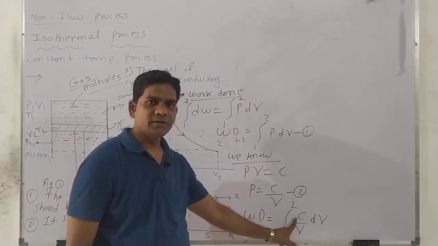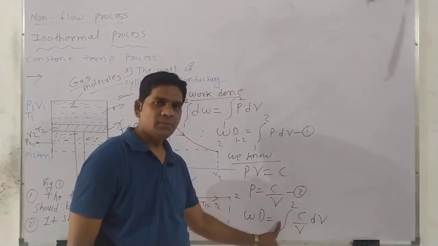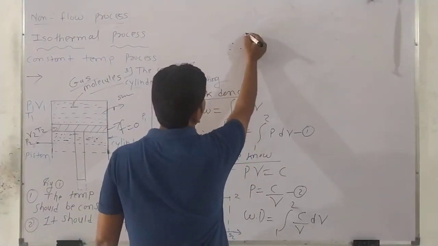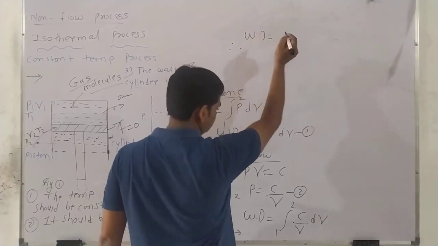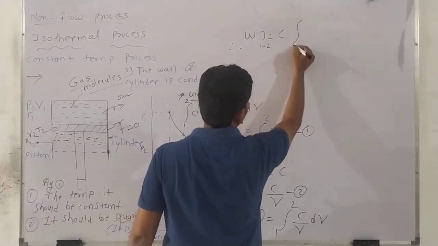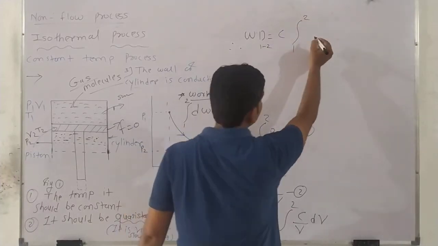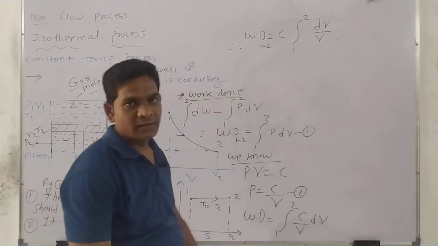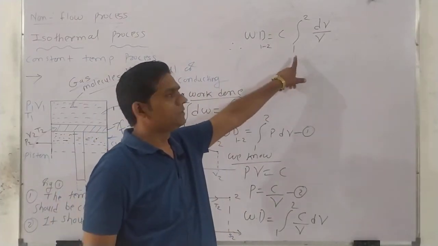This C is constant, so it comes out of the integration. We get work done is equal to C times the integration from 1 to 2 of dV upon V. This is the simple form of the mathematics.